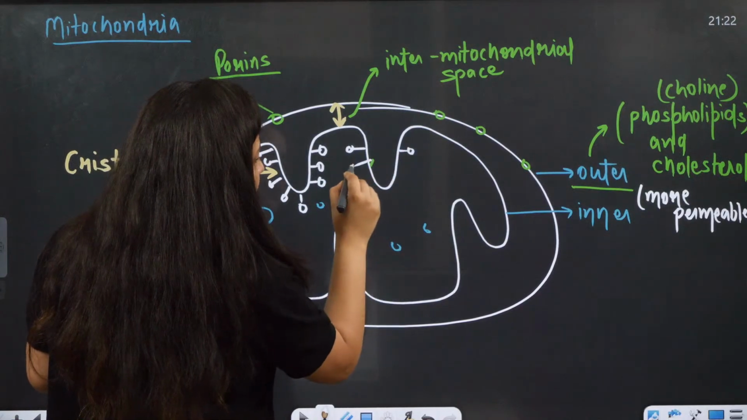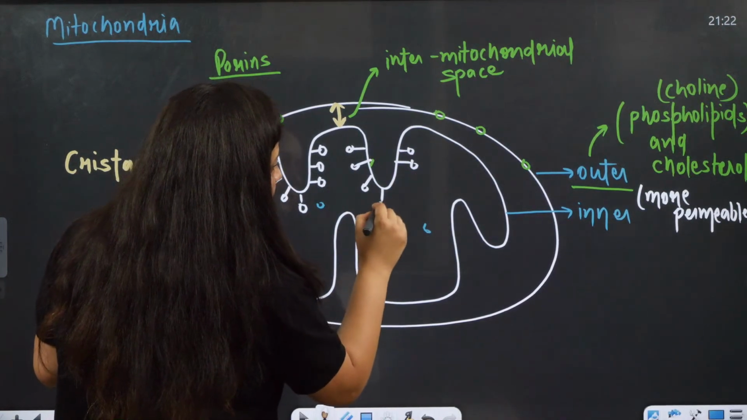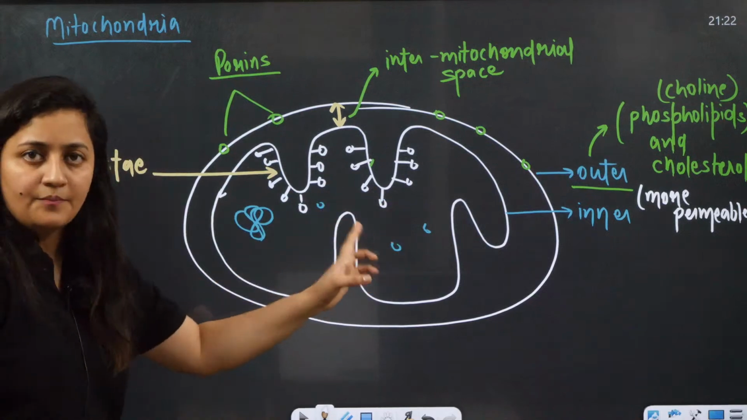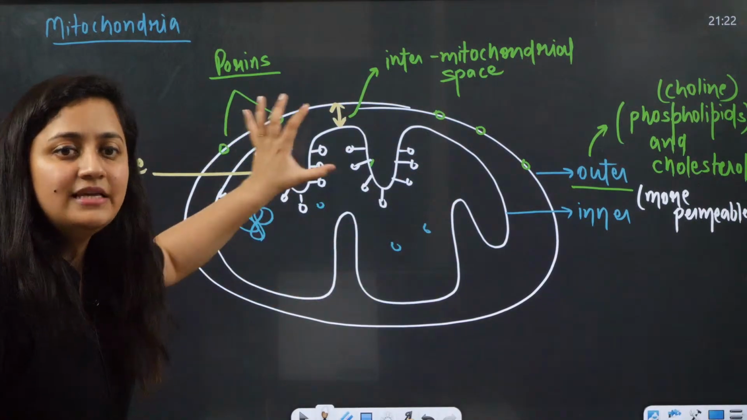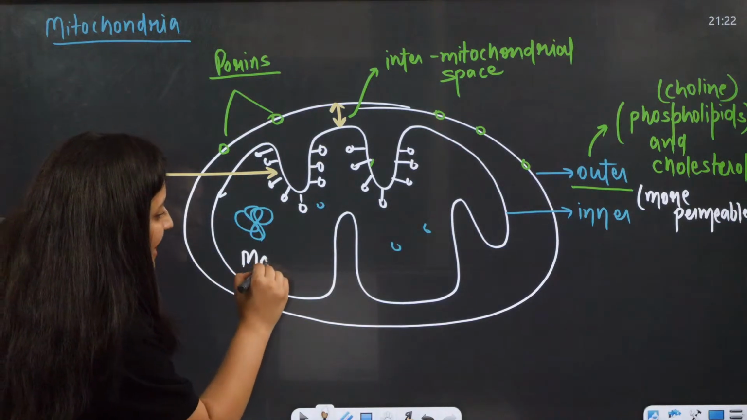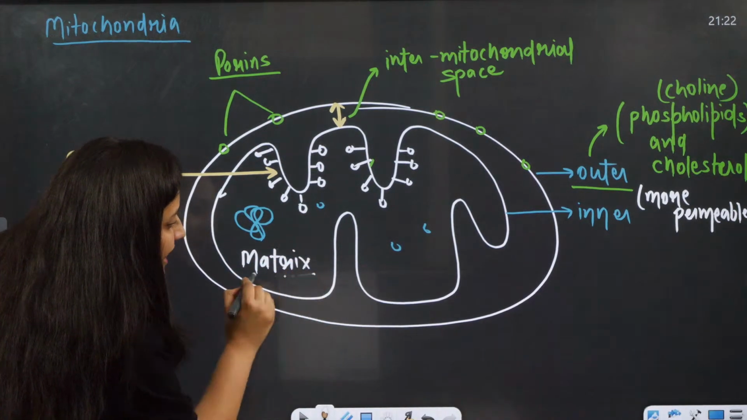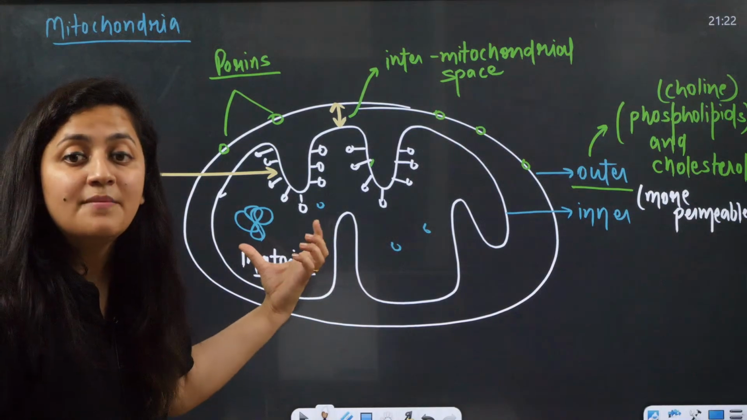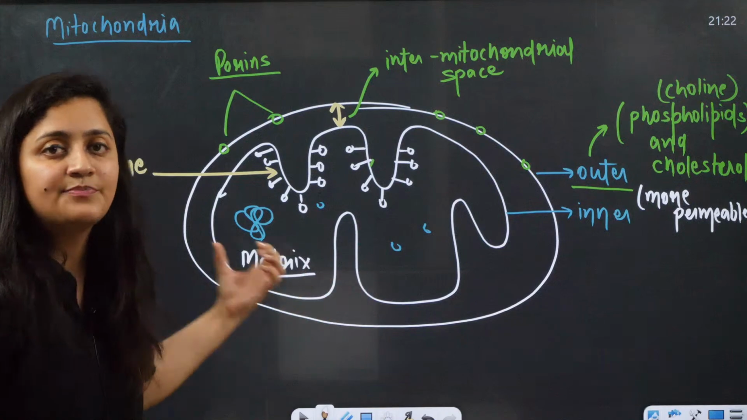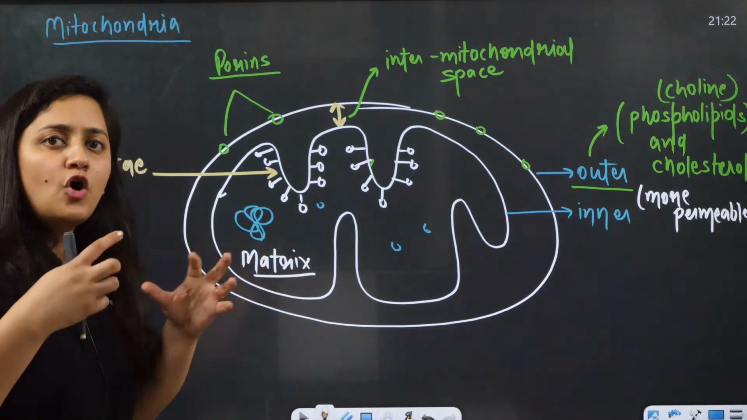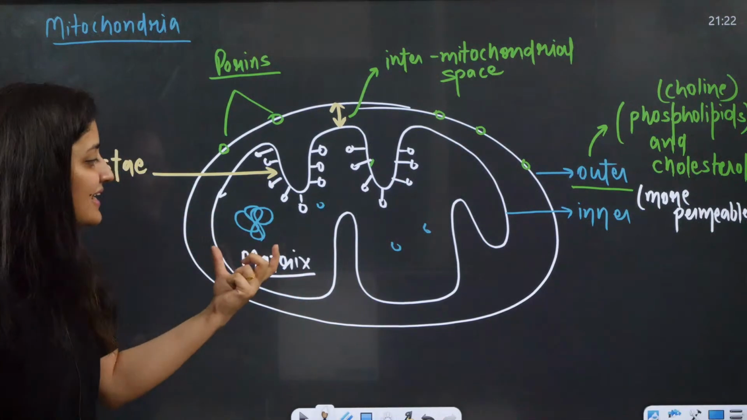We'll talk about it, but before that, see now here, this inner mitochondrial membrane is enclosing some material, and for that we use the word matrix. It is neither solid nor liquid. It is just a fluid-like matrix.